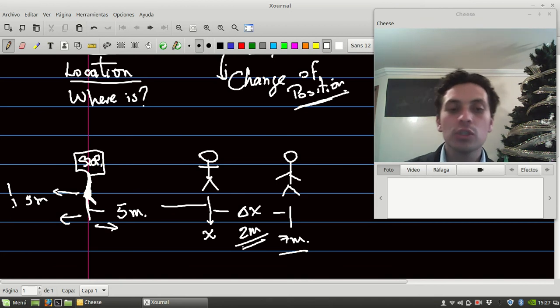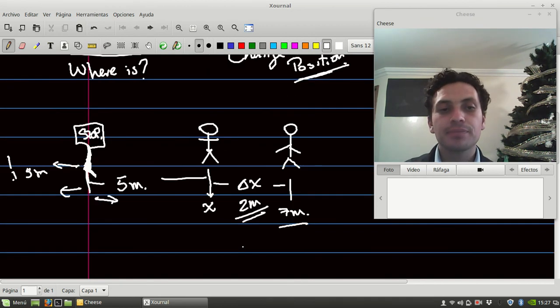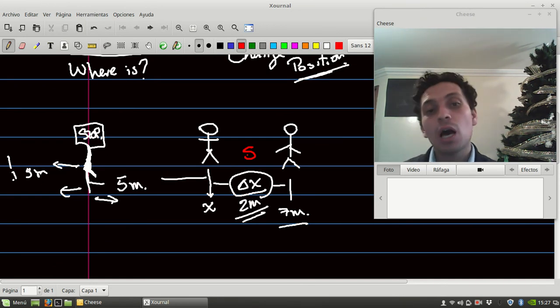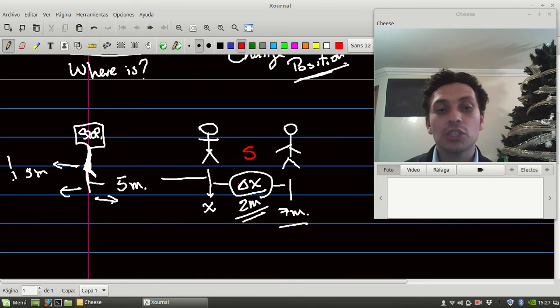In some books, displacement is written not using this notation, but an S. Let me use red, S. So in this case, we can use S as displacement, or we can use change of position to understand displacement. This triangle means change, and X refers to position.